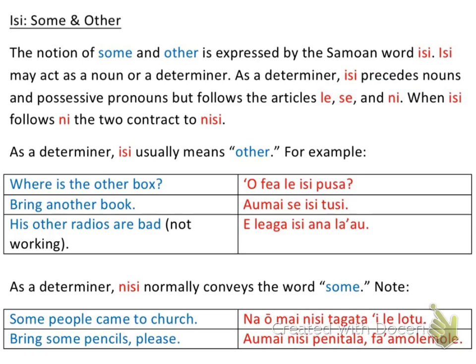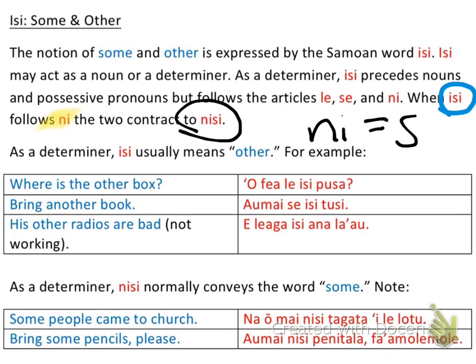And when isi follows ni, the two contract to nisi. So we get nisi to mean some. Ni was an oversimplification of the word some. Sometimes ni can mean some. What ni actually translates to is just a determiner, and it determines that the noun or pronoun that follows it is plural and non-specific or indeterminate.